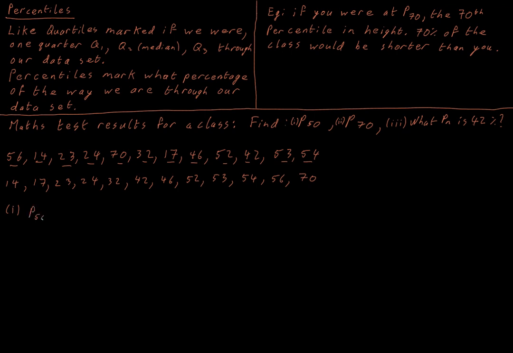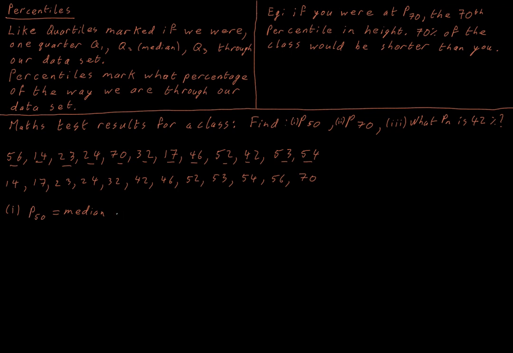I've deliberately given this one because what is the 50th percentile? Well, it's 50% of the way through our data set, so long as we've ordered from smallest to biggest. Well, 50% is a half. So we might be able to link the fact that what we're really looking for then is just the median. Now this is deliberate. The idea here is percentiles look a little bit strange, but they are simply a generalization of what we understand with the median and quartiles. Now, let's put this into practice.